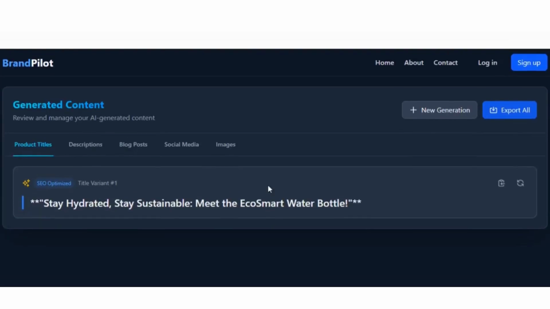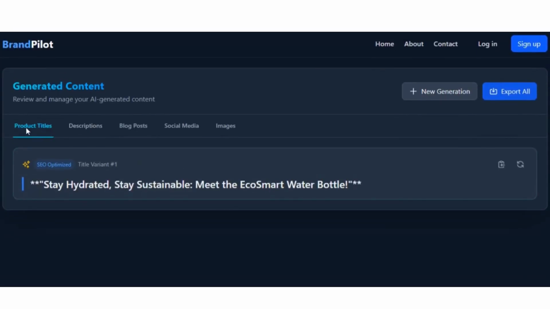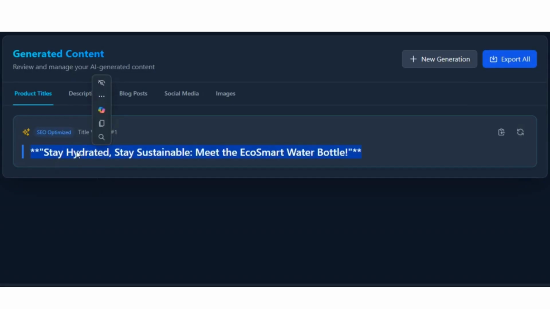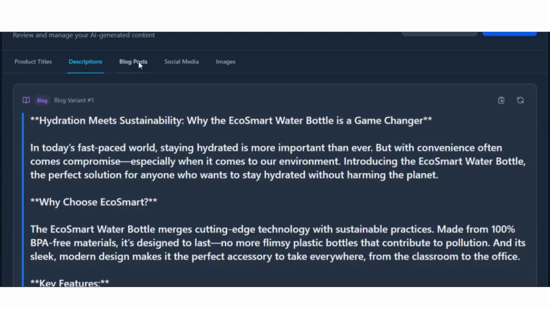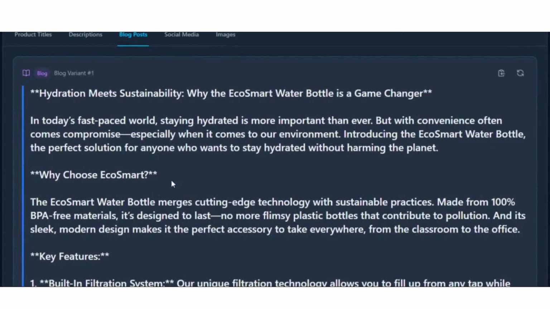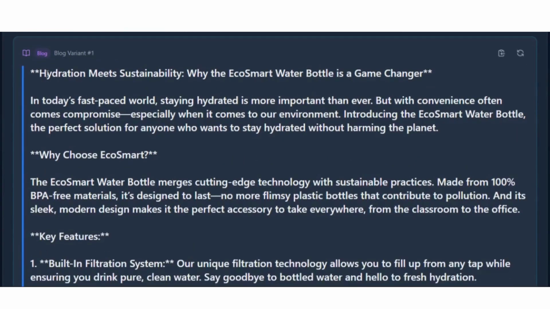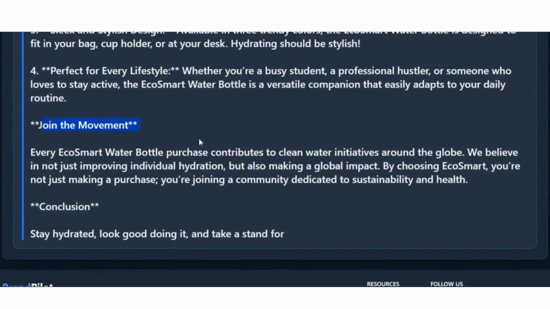This application is completely built on Mastic, and we have used an AI and ML API to generate automated content. This automated content includes product titles, descriptions, blog posts, social media posts and images. So this is the product title. You can copy it from here, and this is the detailed description, which is completely SEO optimized, and you can use it anywhere, on any platform you want. The important feature is it will also generate the blog post. The blog post includes titles and key features, and also answers multiple questions.